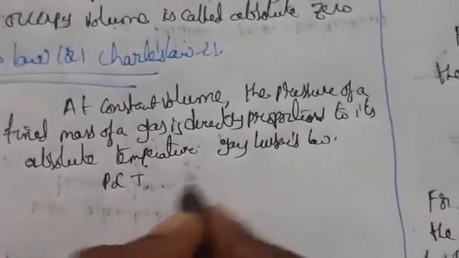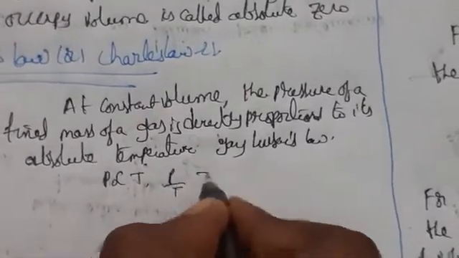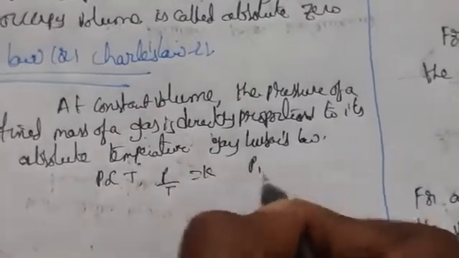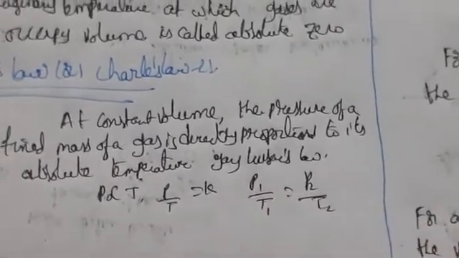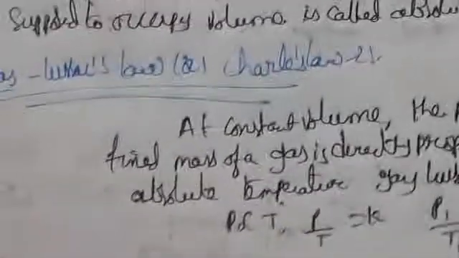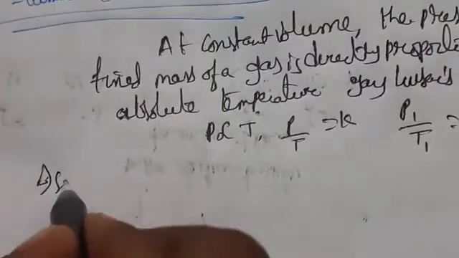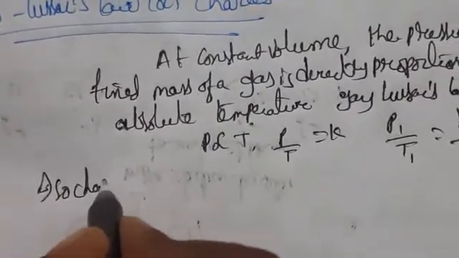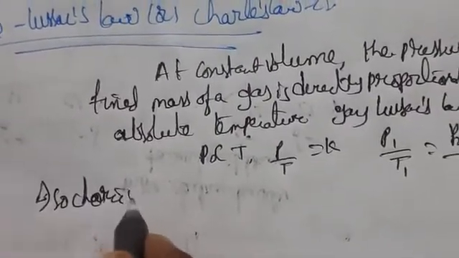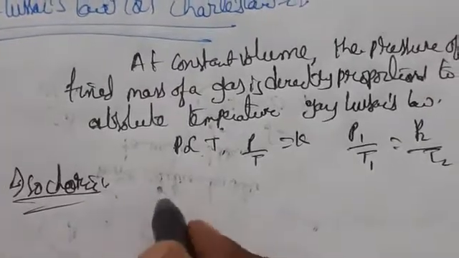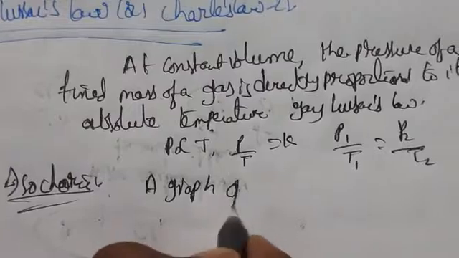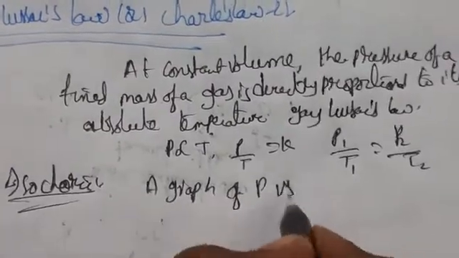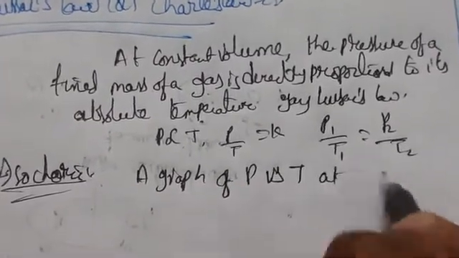So P is directly proportional to T. P by T is equal to K, that is P1 by T1 is equal to P2 by T2. Here we say constant volume, that is an isochoric process. A graph is drawn. The isochoric graph is a graph of pressure vs temperature at constant volume.